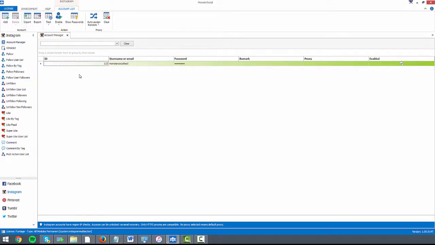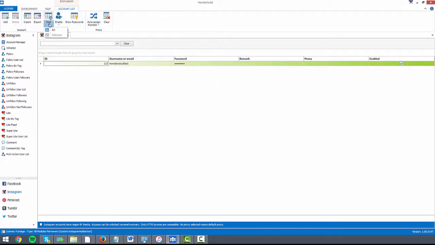If, for example, we had a lot of accounts turn red, what we could do is press the delete tab option up here, and if you press the arrow underneath, you can delete all of the ones that aren't working. As I don't have any accounts that aren't working here at the moment, I can't show you that, but you can delete all of the accounts that aren't working with ease, and it saves you so much time. Importing text lists, exporting text lists. If you've got a lot of accounts in here and you want to get them onto another computer or something like that, you can export, which is really cool.